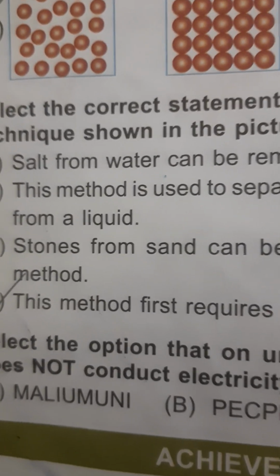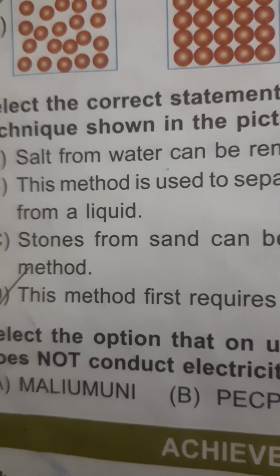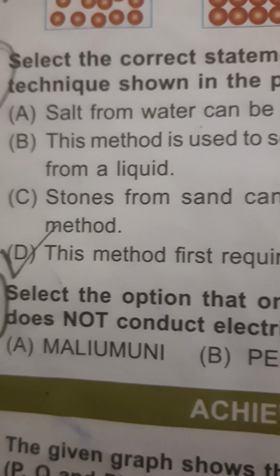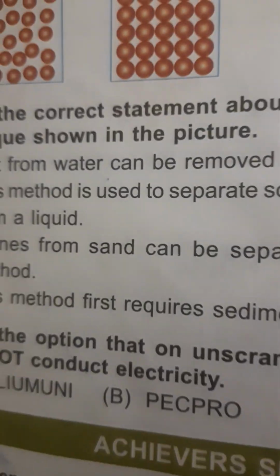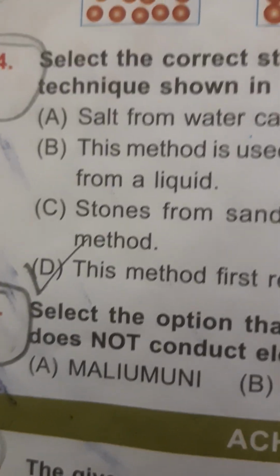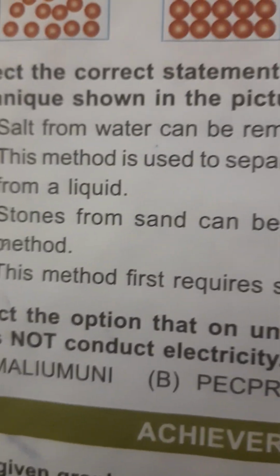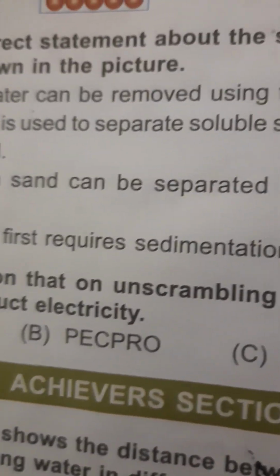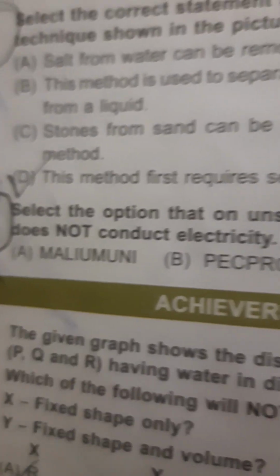Okay. Sand is removed with this method. Okay. Stones from sand can be separated using this method. No. Stones do not dissolve in water. First of all, this method first requires sedimentation. Yeah, decantation first requires sedimentation. So the correct option is option D.